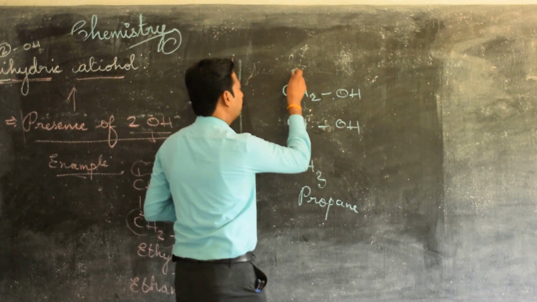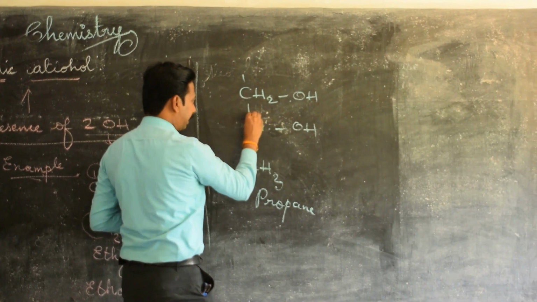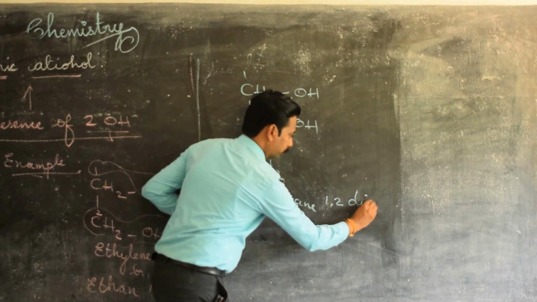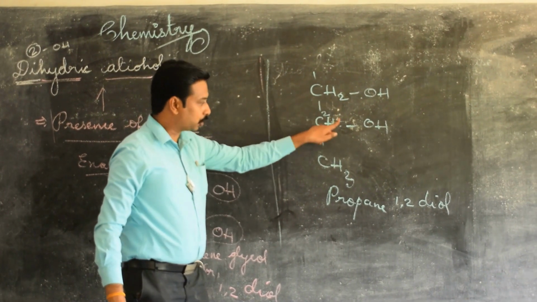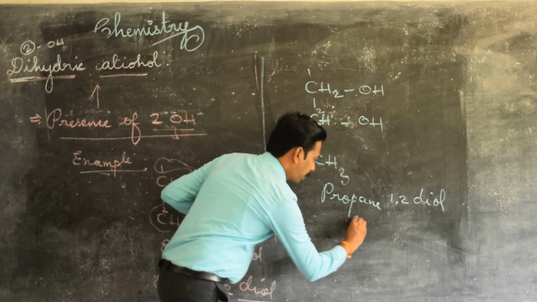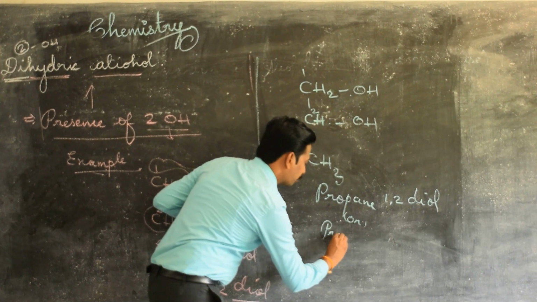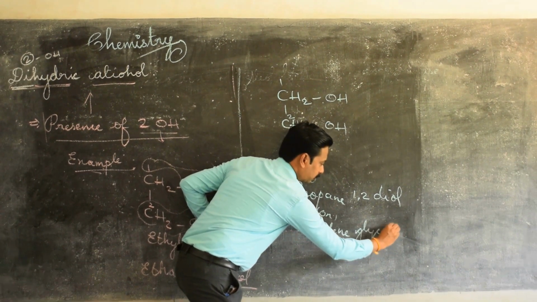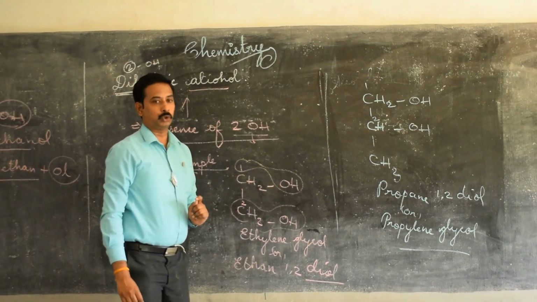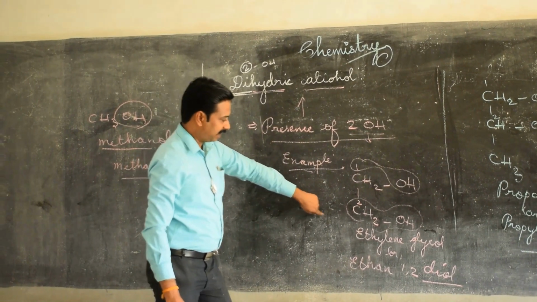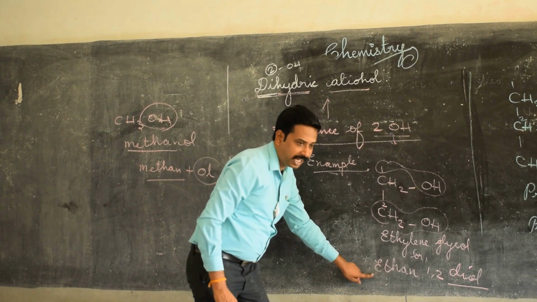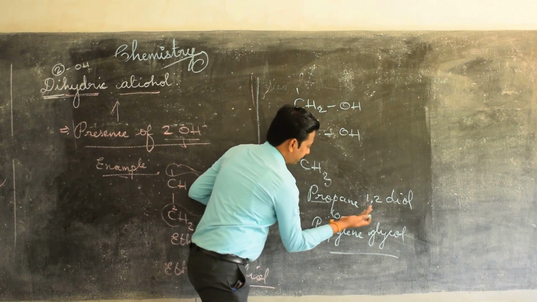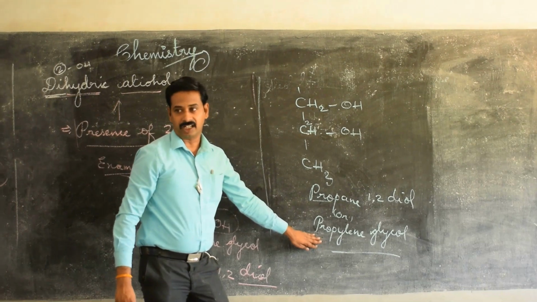Then you have to put the numbers, first place and second place. So propane 1,2 diol, which is otherwise called, a very important 1 mark question, propylene glycol. Similarly, ethylene glycol is otherwise called ethane 1,2 diol, and propane 1,2 diol is otherwise called propylene glycol.